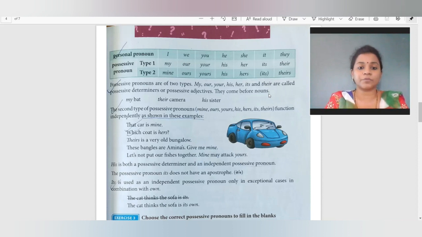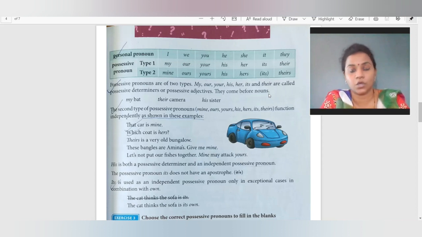Now second type of possessive pronoun, that is mine, ours, yours, theirs, its, hers, his. All these function independently. They do not need the support of any other object. Understand? That car is mine. As shown in the example, it is very my bag. उसमें क्या सपोर्ट है कि my bag. So here it is what? That car is mine. Which coat is hers? Theirs is a very old bungalow. These bangles are Amina's. Give me mine. Let's not put our fishes together.